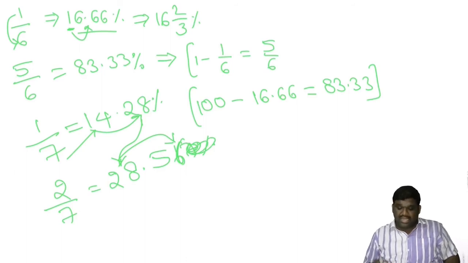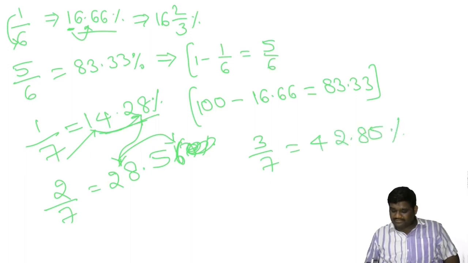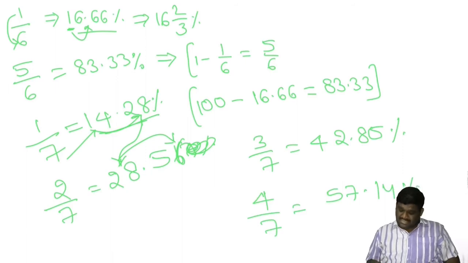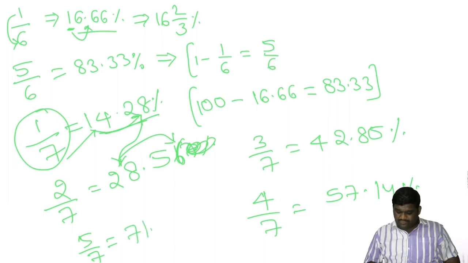Next, 3 by 7, multiply this with 3, it would be 42.85%. 4 by 7 is 57.14%. 5 by 7 is 71.42%. 6 by 7 is 85.71%.